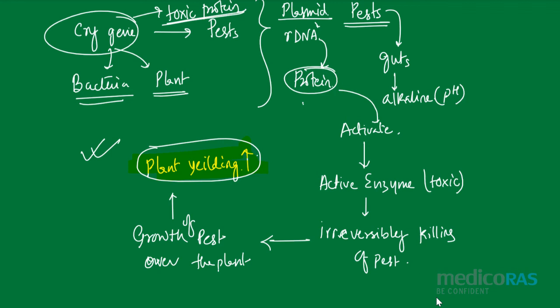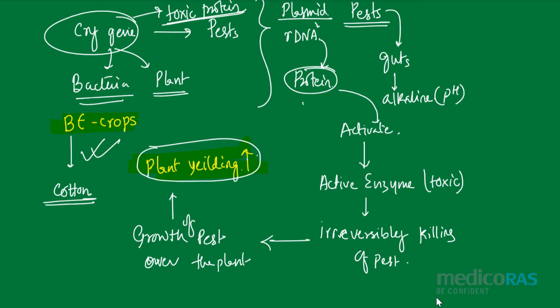I hope you understood that as the cry gene was obtained from Bacillus thuringiensis, therefore wherever the Bacillus thuringiensis gene is used in the crops, those crops are known as Bt crops. So the first Bt crop was cotton, where this cry gene was introduced.